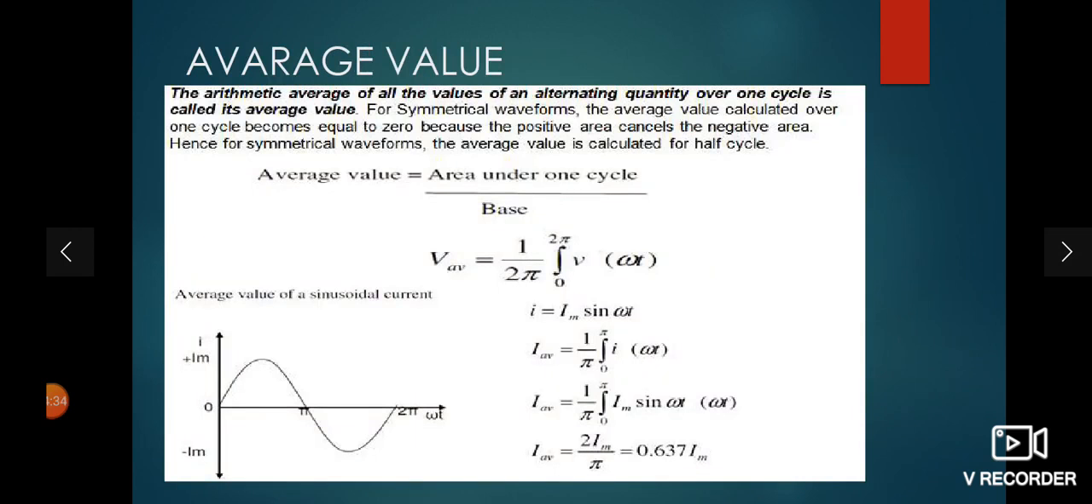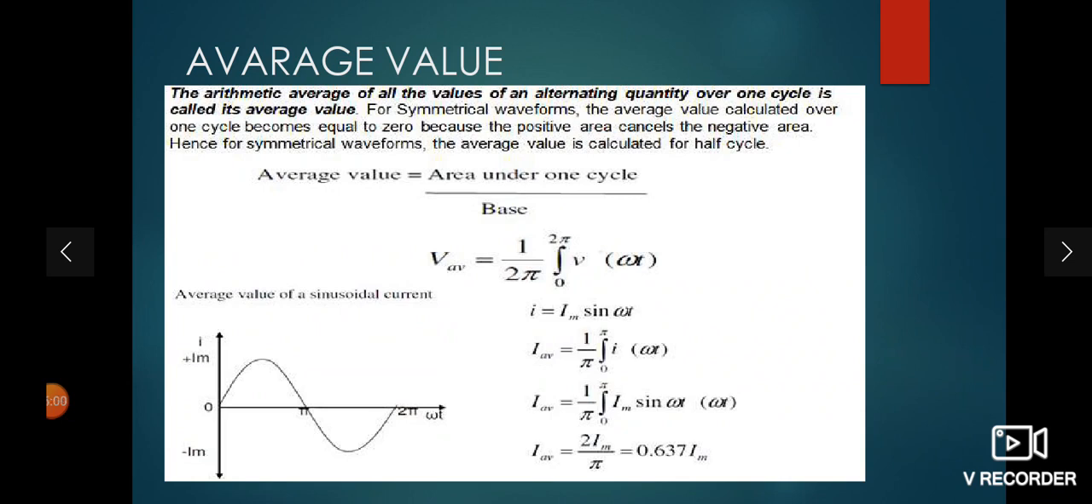Now, what is the average value? Suppose I is the alternating current, which is a sine wave in nature. How can you find the average value? Average value means the arithmetic average of all the values of an alternating quantity over one cycle is called its average value.